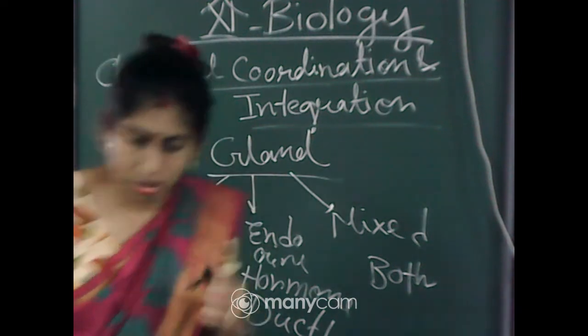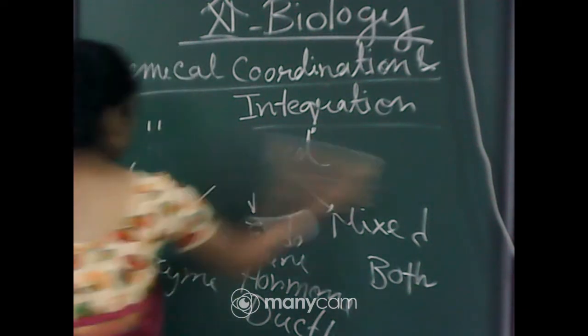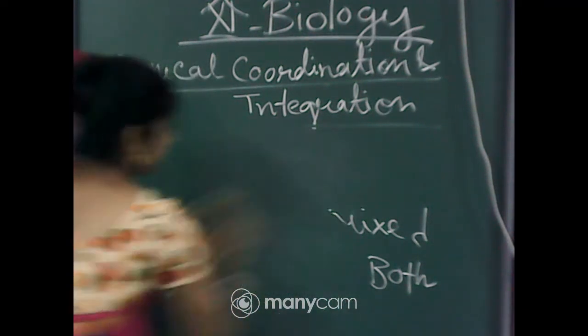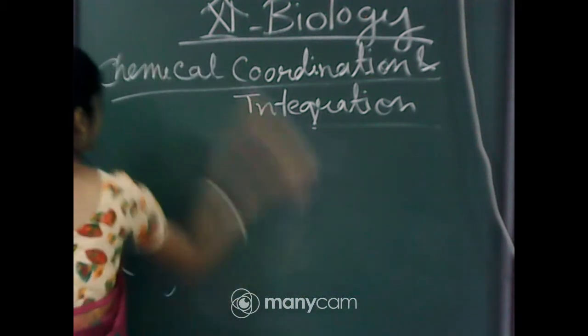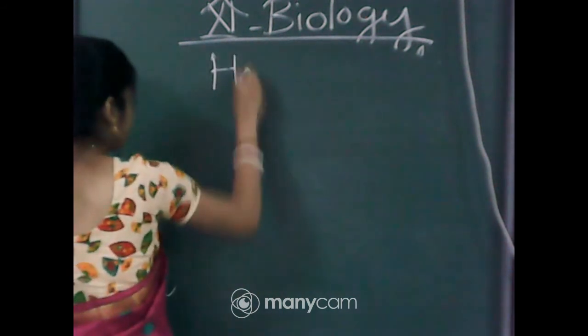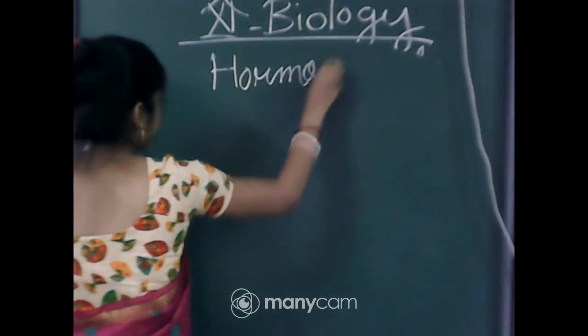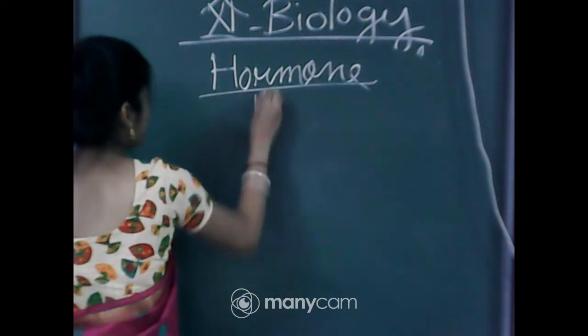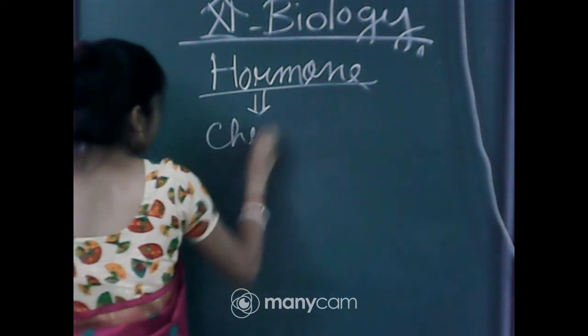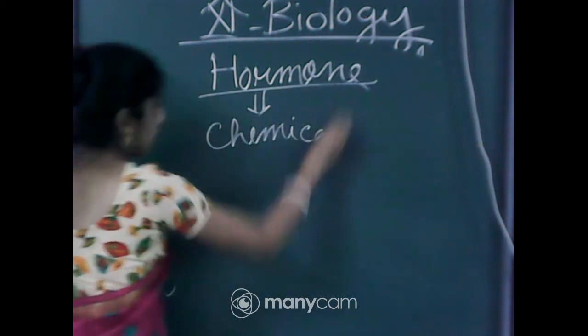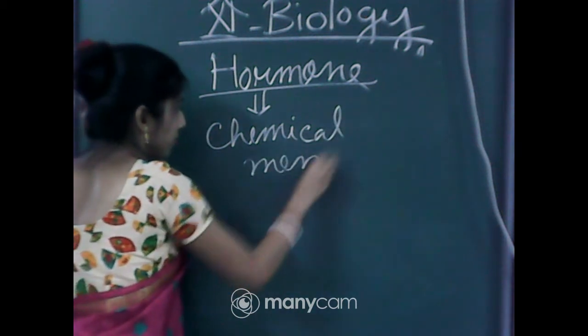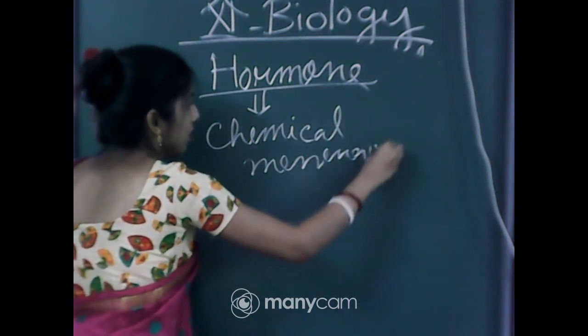So now our next interest is hormone. Hormones are considered chemical messengers.